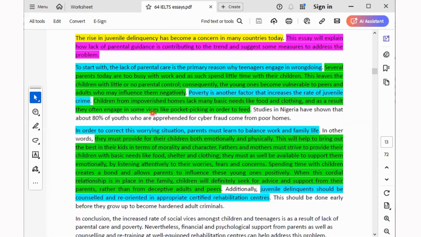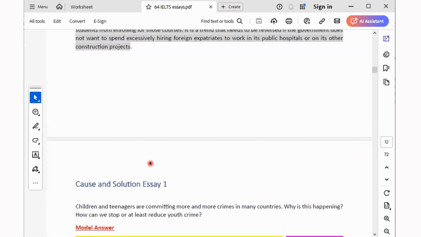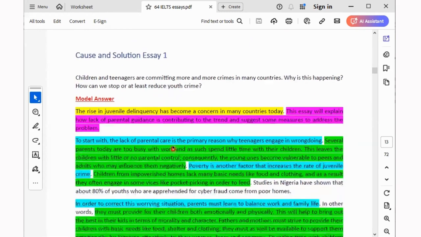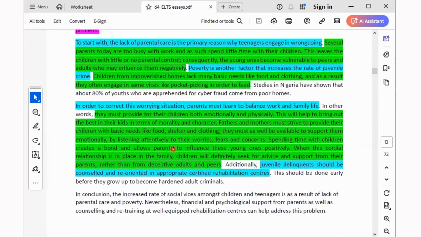So causes discussed in paragraph 2. Now, paragraph 3 talks about the solution. Remember, it's a cause and solution essay. How can we stop or at least reduce youth crime? Can you see? Okay, can you see they even used youth here? So anybody that uses youth maybe will be covered a little bit, youth crime. But if they did not use youth, please avoid youth.